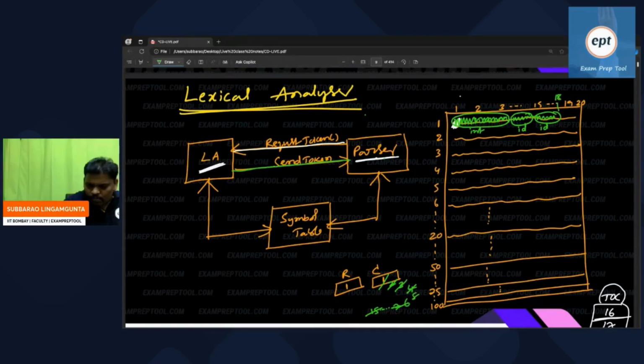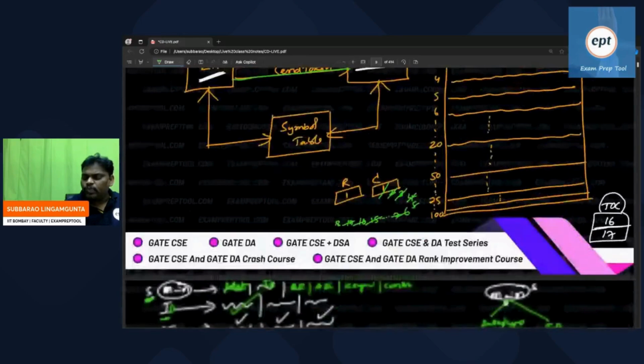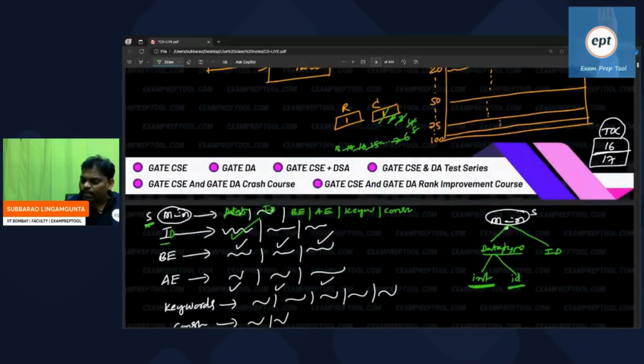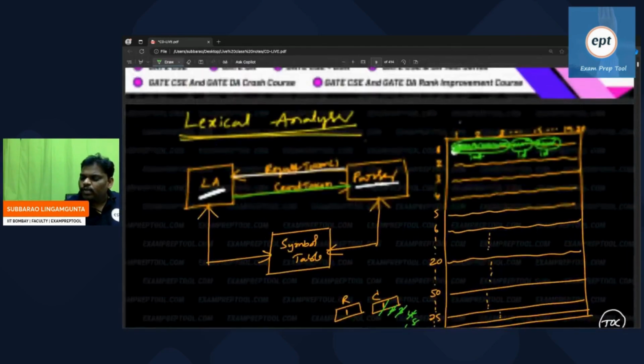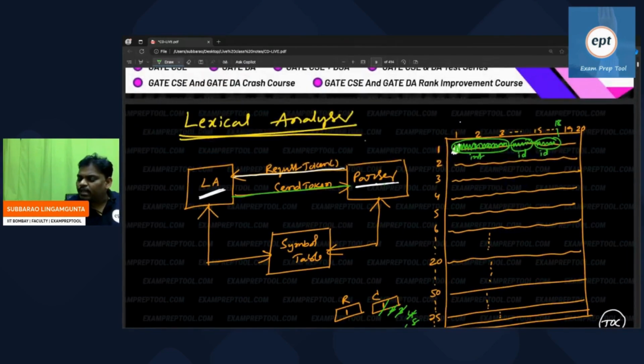Let's check. If anyone has even a small doubt, wait a few more minutes and you will get the clarity. At 18, next one, he will ask for the next token. Let us say that ID is over. He will ask for the next token. Let us assume that he said the next token is some arithmetic expression.